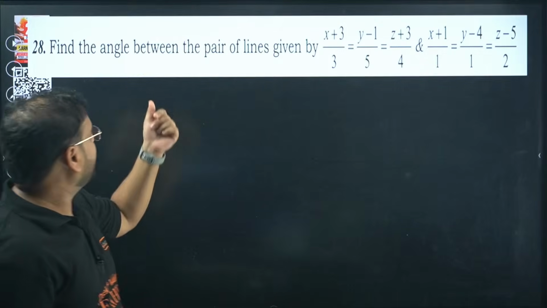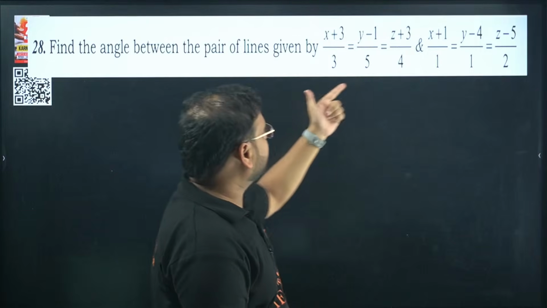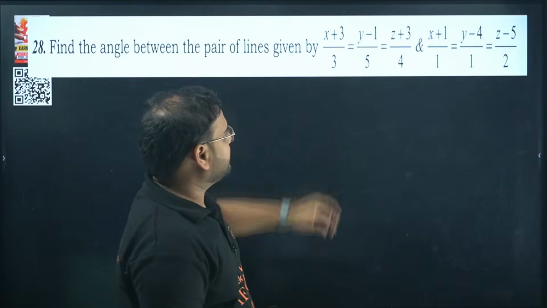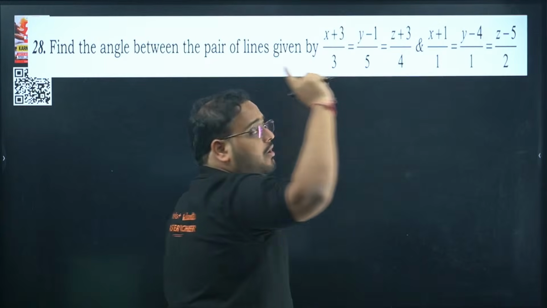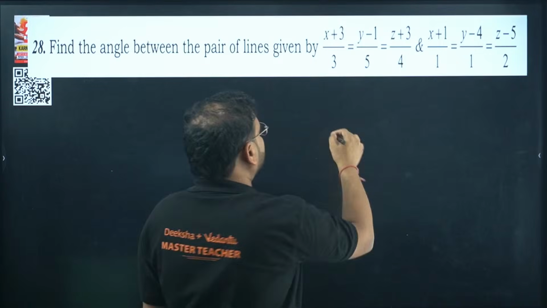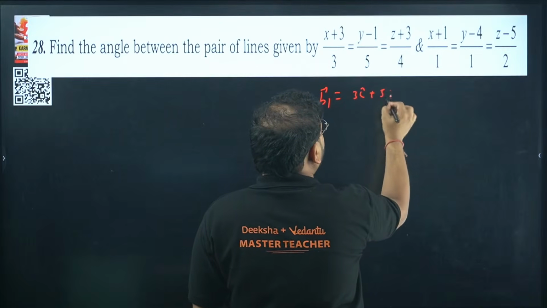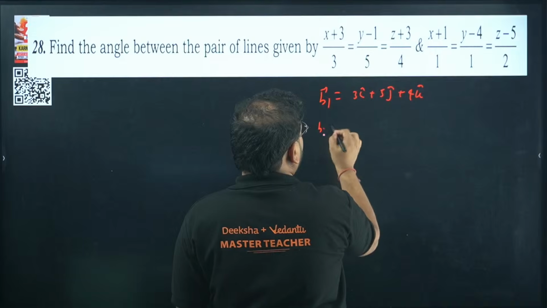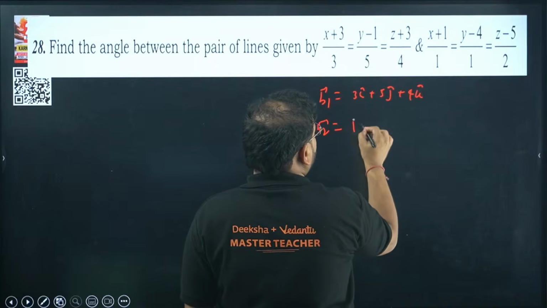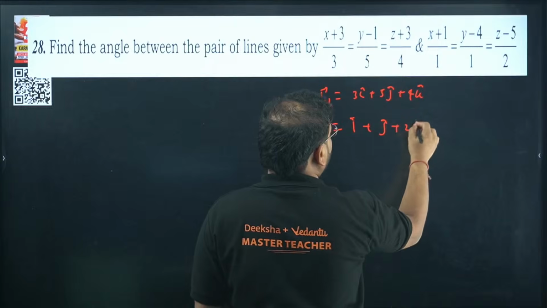Question number 28 now. Find the angle between the pair of lines given like this. How would you solve it? You have the vectors given over here. What is the vector given here? Check the coefficient of x, y, z. It should always be plus 1. If it is there, your vector b1 is 3i cap plus 5j cap plus 4k cap. And b2 is i cap, j cap and 2k cap.